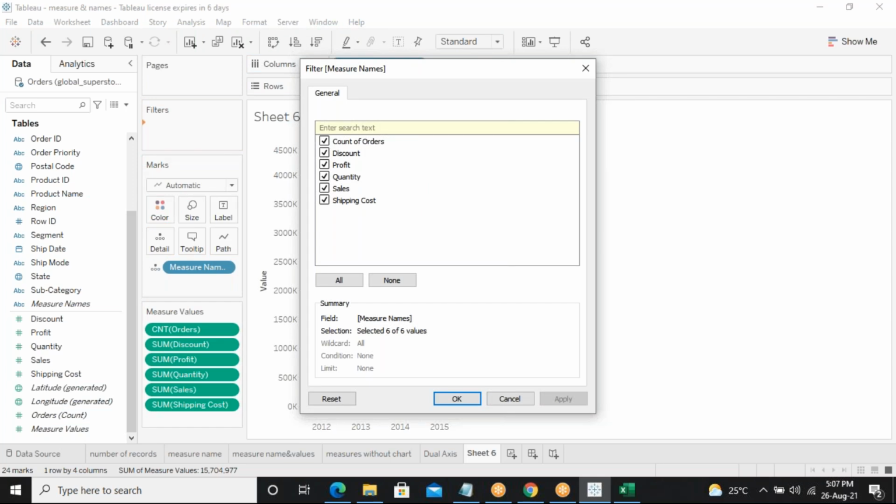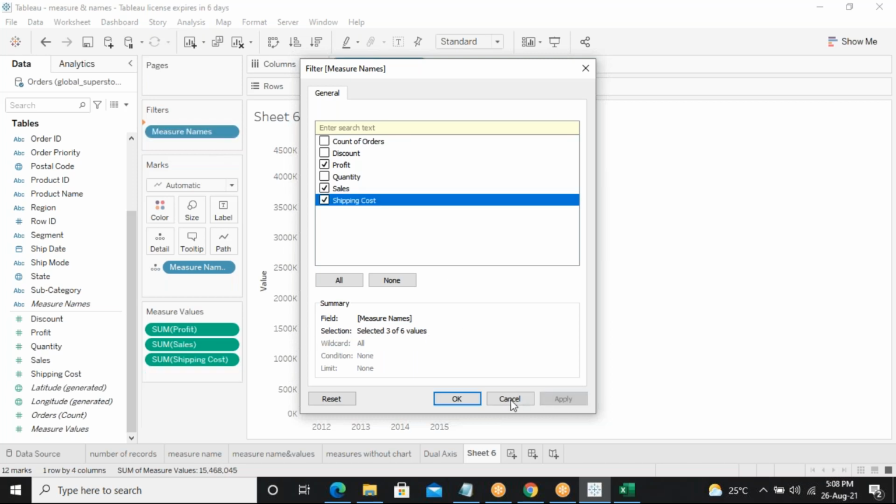I have totally six measure values, which will be filtered based on the measure names. The names only will be filtered here. Based on the names only we have to filter. If you drag and drop measure values, automatically it will be taken as names. Based on those names, what I wanted, I'm doing based on profit, sales, and shipping cost. Just drag and drop the measure values into filters and select these 3, profit, sales, and shipping cost, out of 6 values. Just give apply and OK.